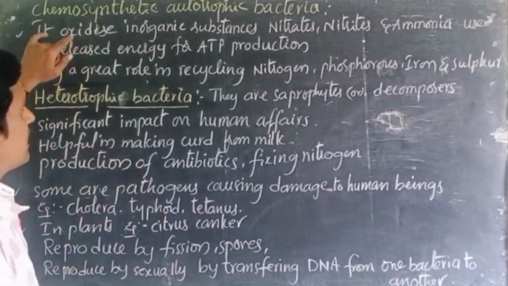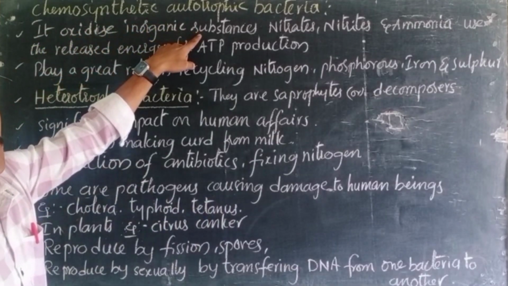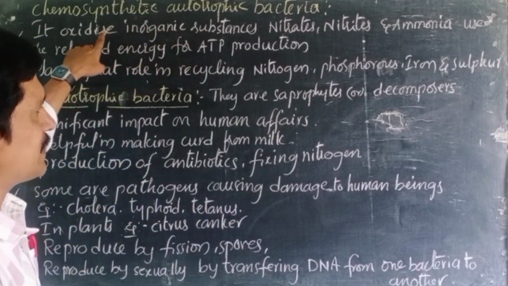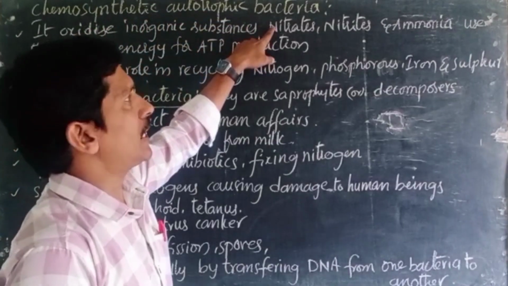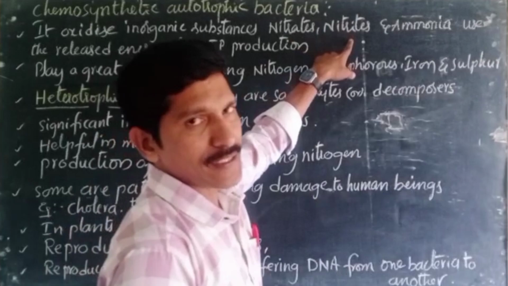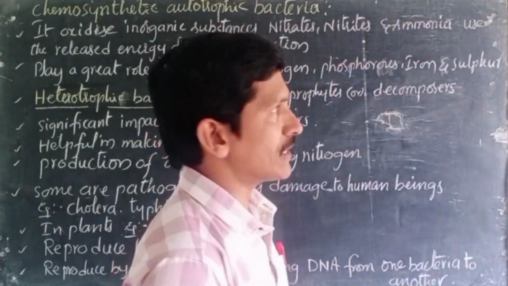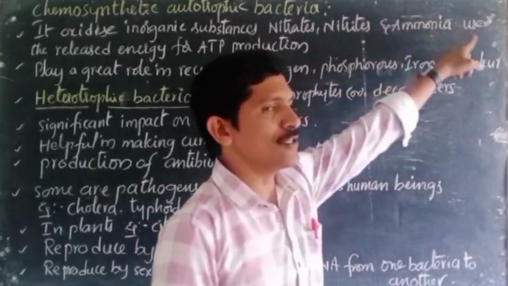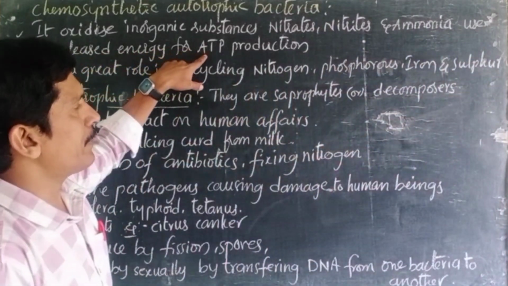So here also the bacteria can oxidize the inorganic substances. What kind of substances can be oxidized? Nitrates, nitrites, ammonia. How are they oxidized? They use the released energy for ATP production.